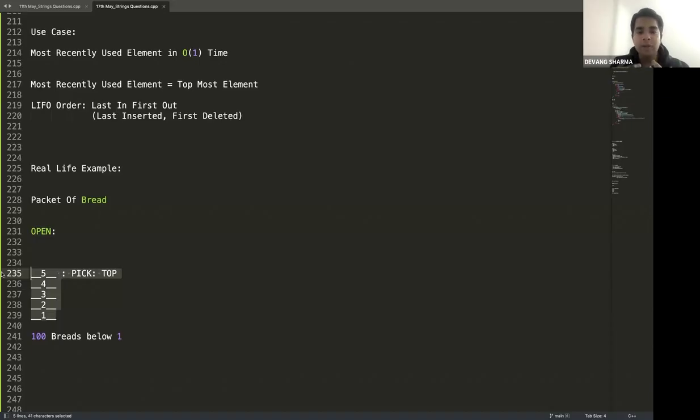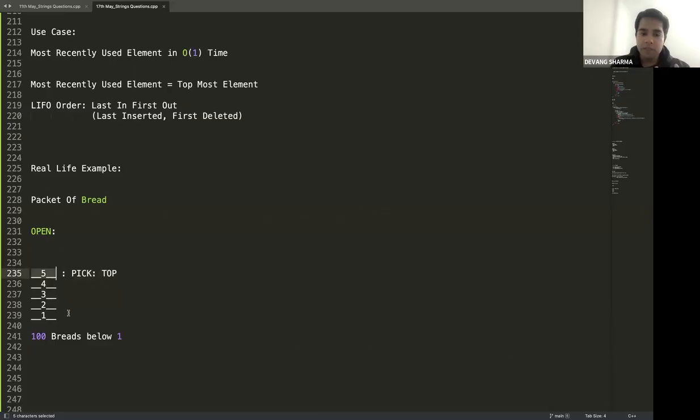Correct. See, when you're packing it, when you're manufacturing it, you will put one, then two on top of one, then three, then four on top of three, then five. Why would you put it that way? Because there is something called gravity, right? That's why you'll put it that way. So you'll put one, two, three, four, five, and after five, you'll put the seal on it.